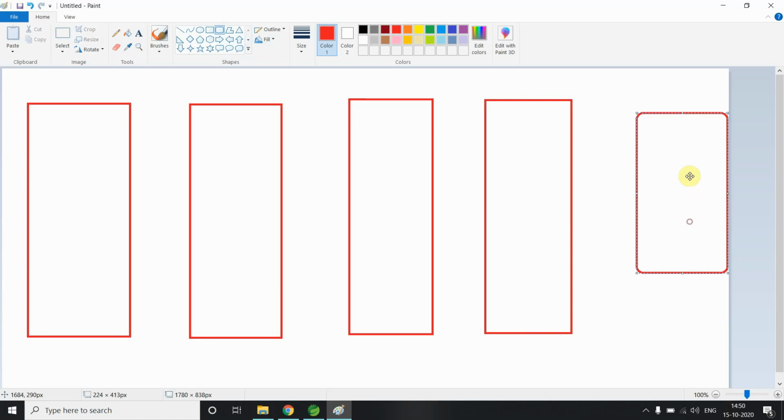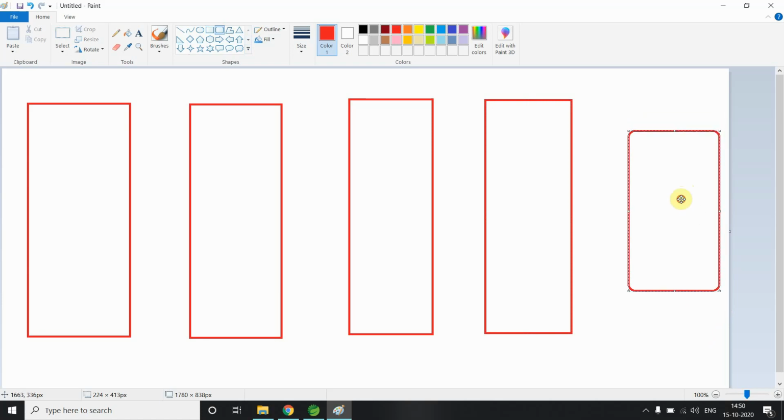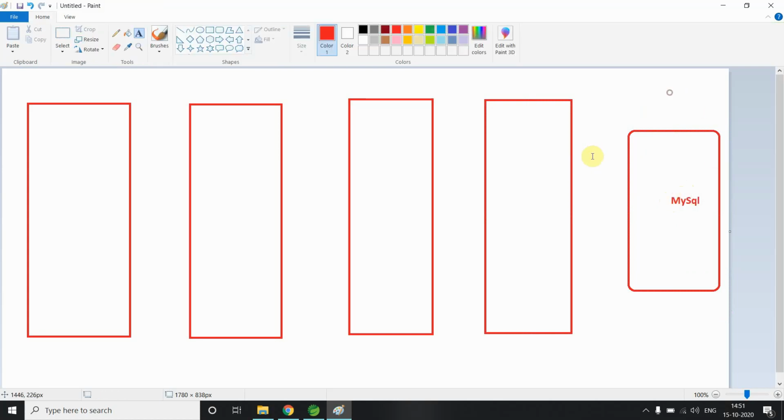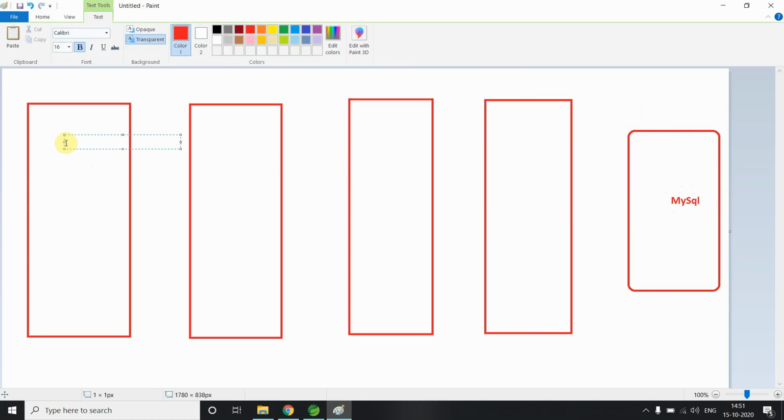Suppose this is our database, and we are using MySQL, so it is my MySQL database. First this is my presentation layer, or you can say we are talking here in the form of layers. So this is my client, and you can say presentation layer.